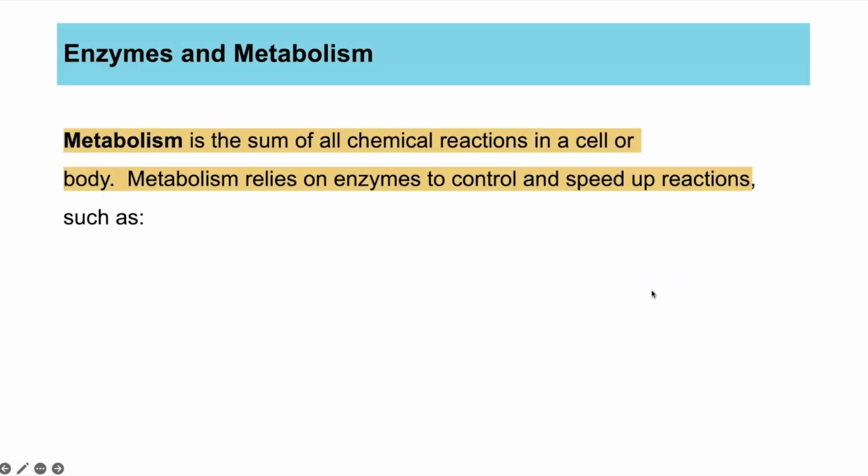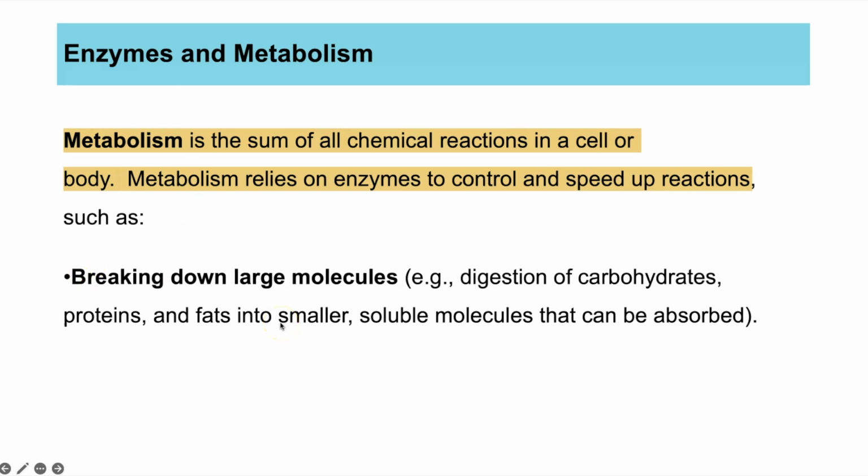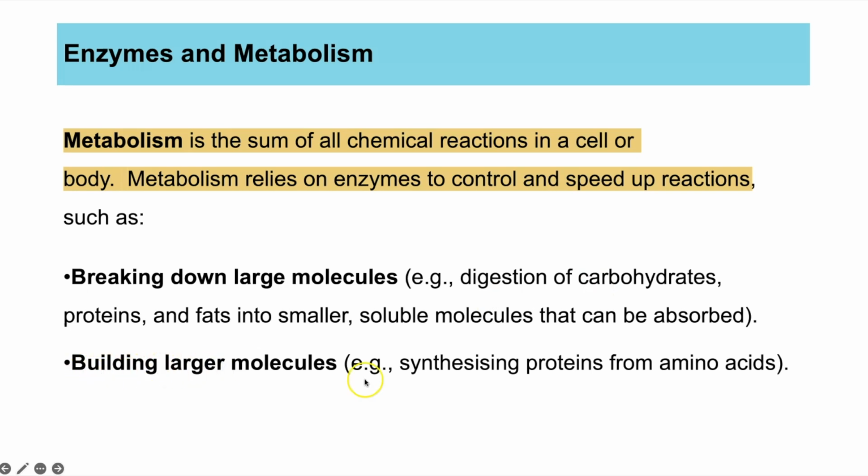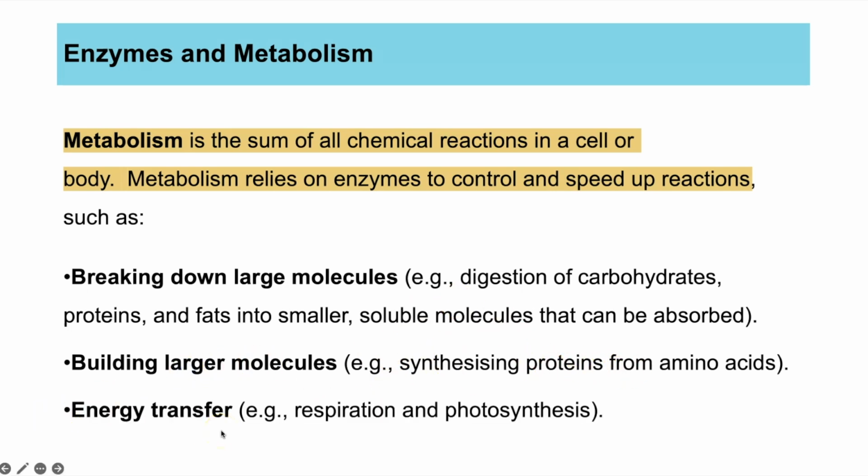So just to summarise some of those key points, our definition of metabolism is the sum of all chemical reactions in a cell or body. And metabolism is reliant on enzymes. Some examples are breaking down large molecules, which we're going to have a look at in digestion. Some of them, though, involve helping to build larger molecules. So one of the Year 11 topics is protein synthesis. And then we've got energy transfers. So when you learn about respiration and photosynthesis, they also involve enzymes. So all of these are enzyme controlled reactions, and all of these make up metabolism.